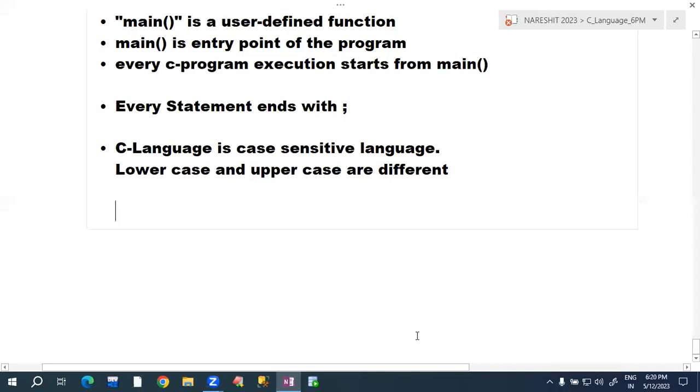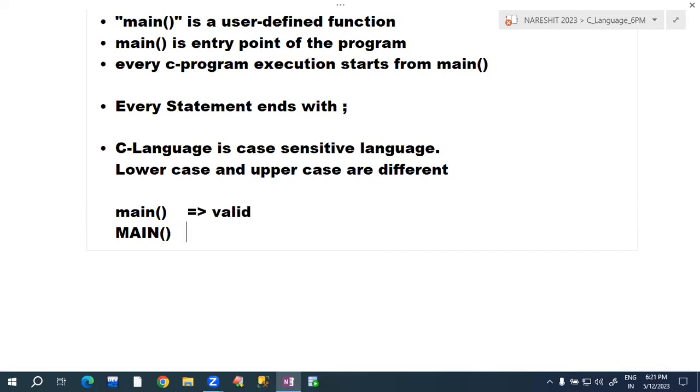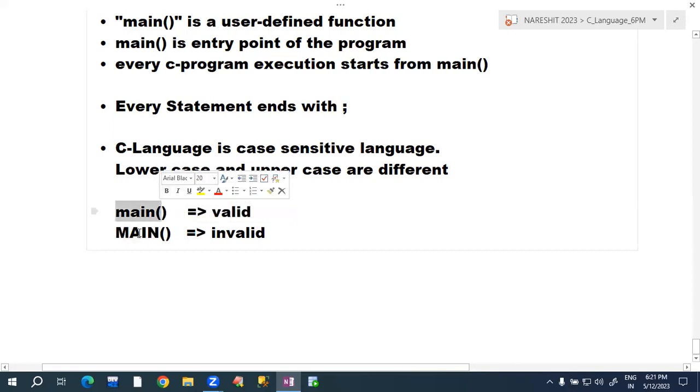For example, here I am writing main. Is it valid or not? Yes, valid. Can we write main in capital letters? No, this is invalid. So this one is valid, this one is invalid. With this, we can understand that C language is treating lowercase and uppercase as different. Yes, lowercase main and uppercase main are different.